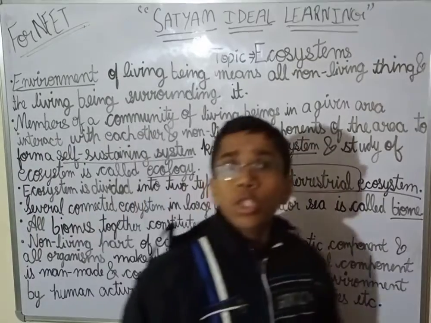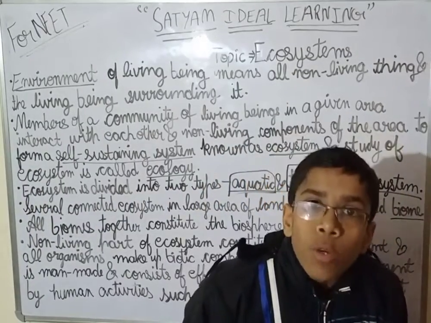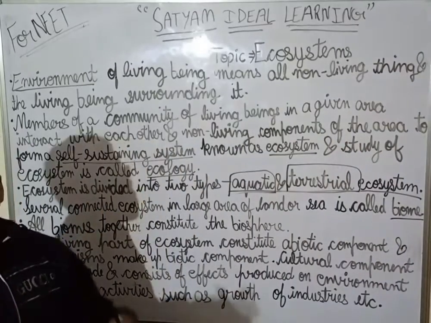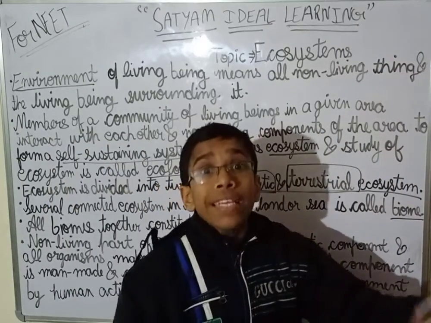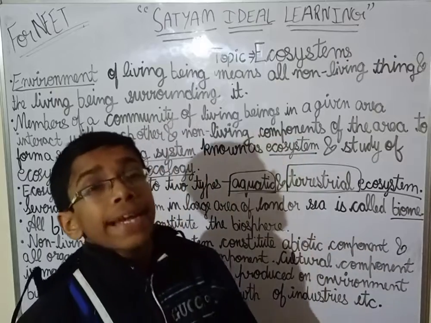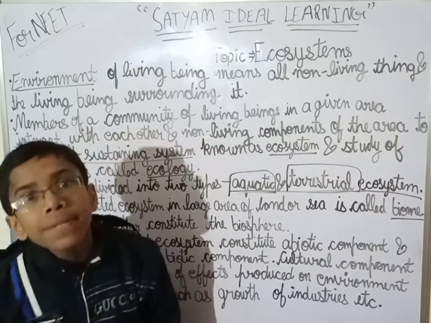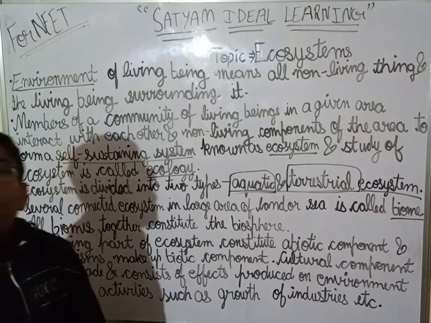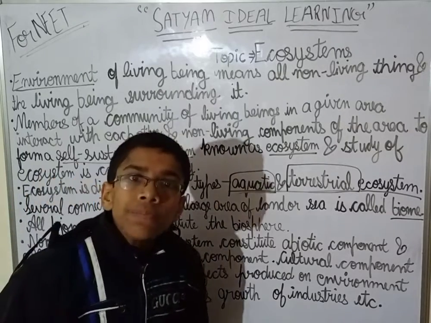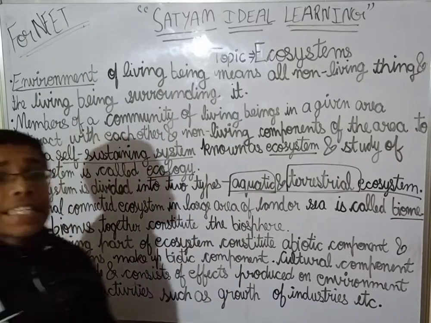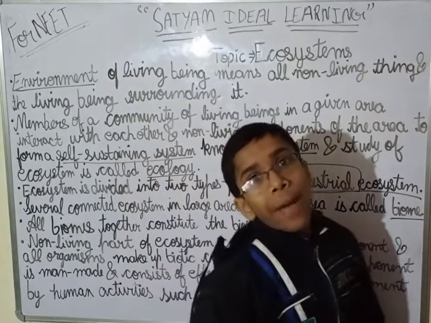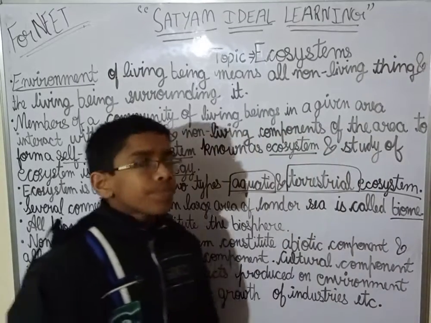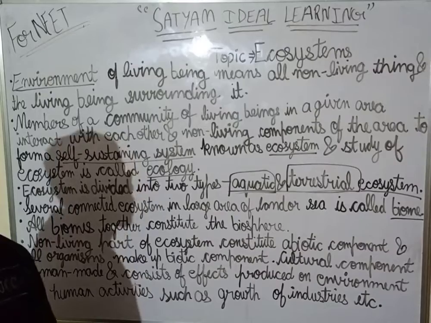This makes the habitat of an organism. We say like desert habitat, forest habitat. So these are the habitats.